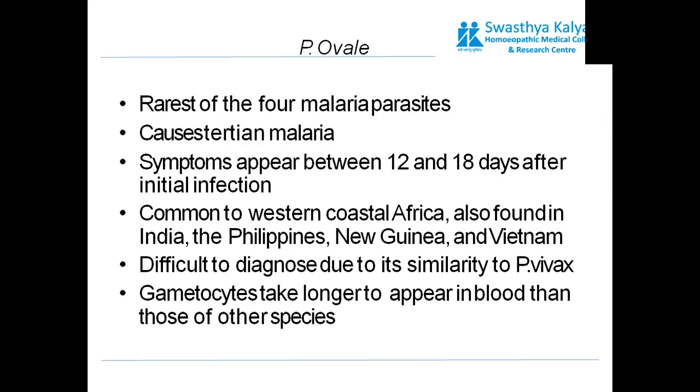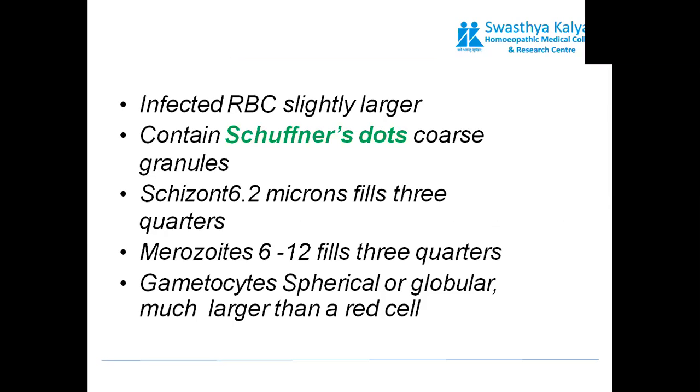That means only after repeated erythrocytic cycles will the gametocytes appear in blood. It contains coarse granules which are known as Schüffner's dots. They fill almost three-fourths of the RBC, the merozoites, and usually the gametocytes take a longer time to appear in blood circulation, and also they are spherical or globular in shape.